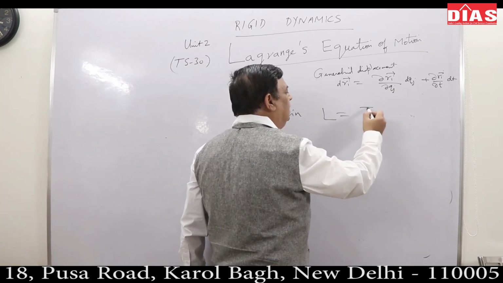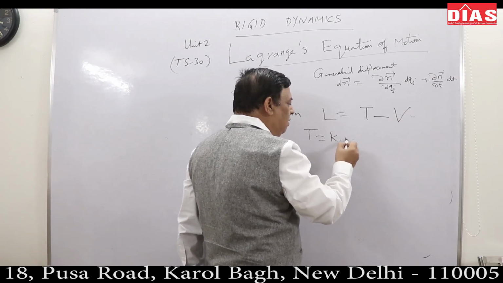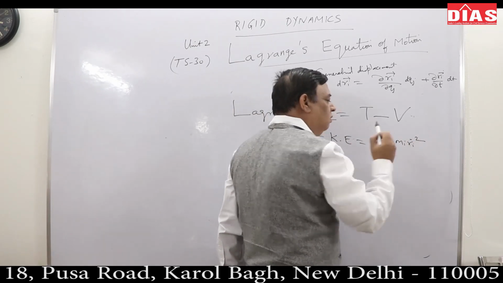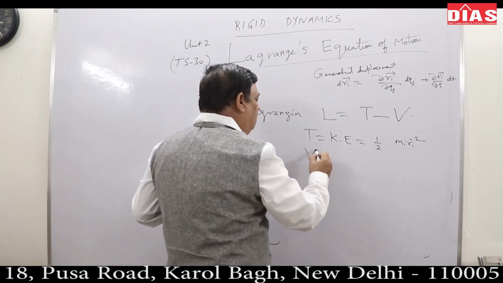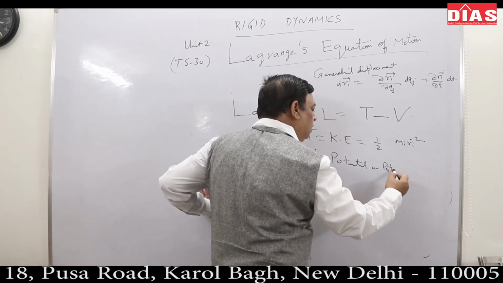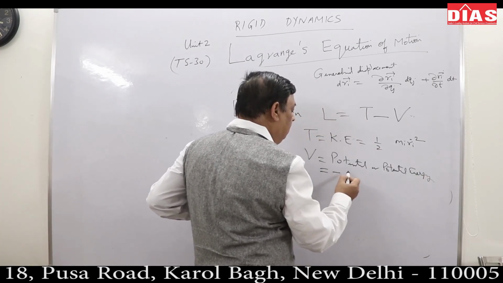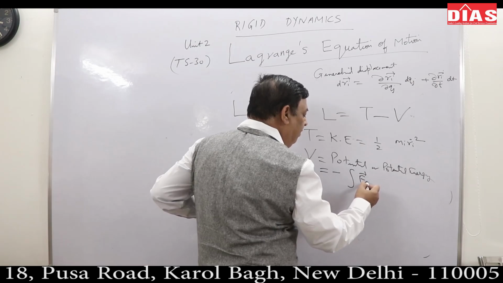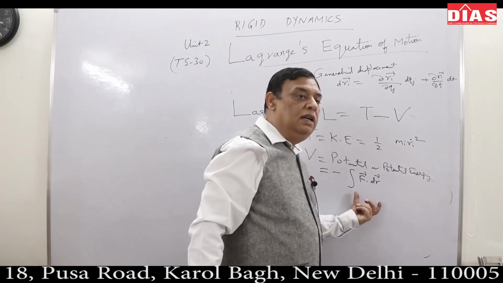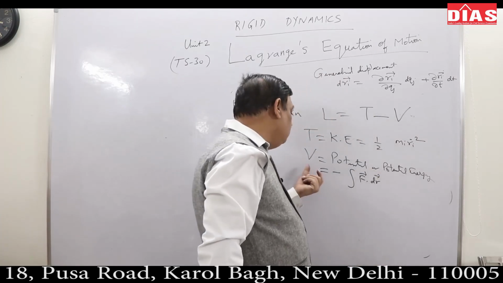L is nothing but T minus V. T is the kinetic energy, which I have already defined, half mi Ri dot square, and V is called potential energy. In simple words, potential energy is minus F dot dr. If forces are drawn from the potential energy, then it is a conservative system.